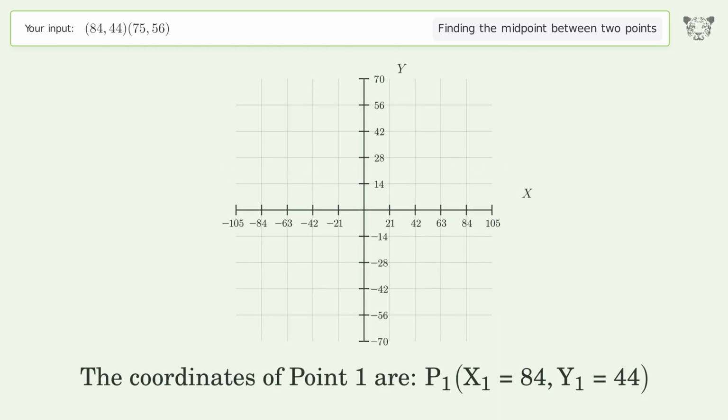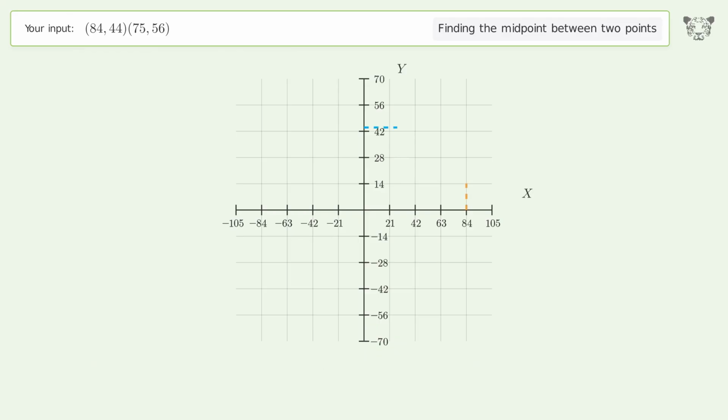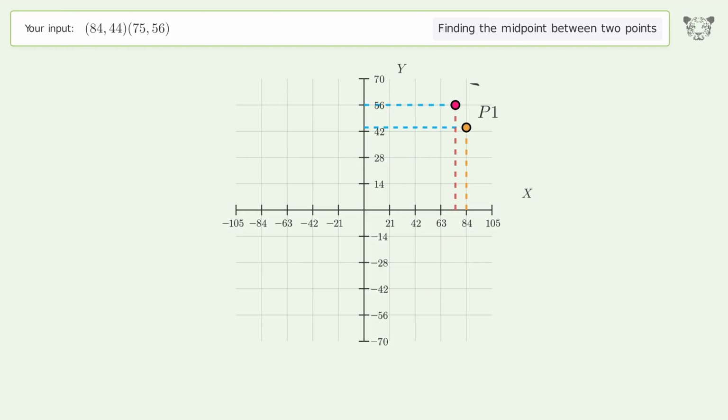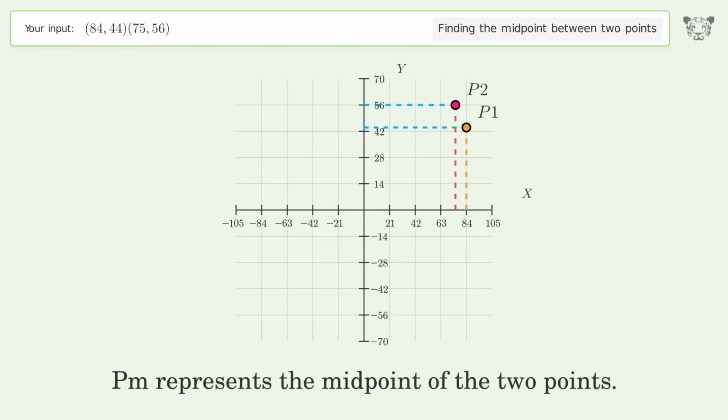The coordinates of point 1 are x1 equals 84, y1 equals 44. The coordinates of point 2 are x2 equals 75, y2 equals 56. PM represents the midpoint of the 2 points.